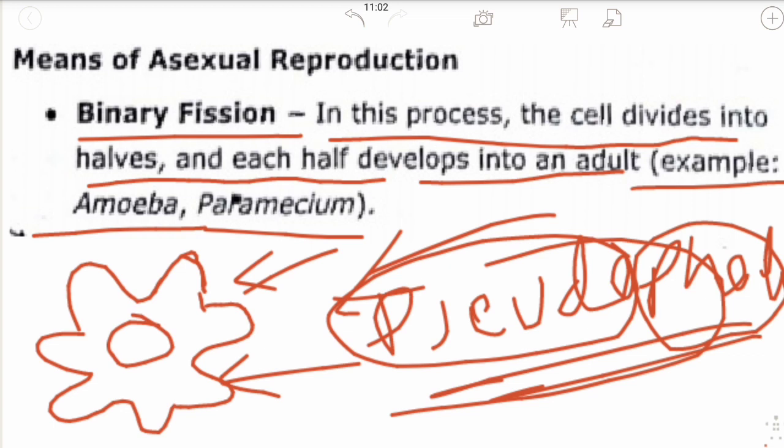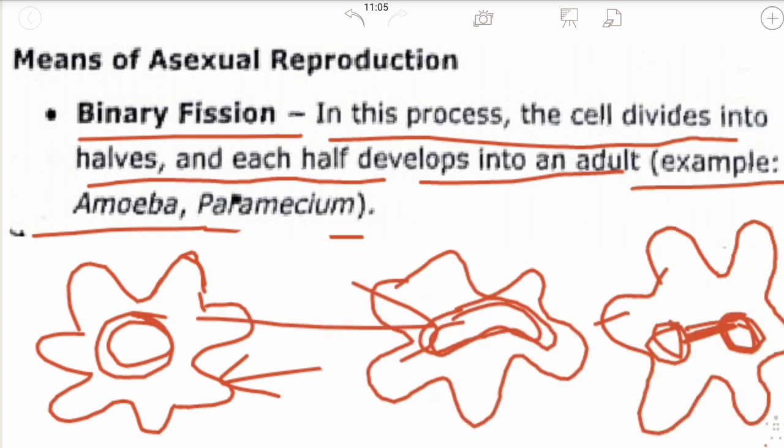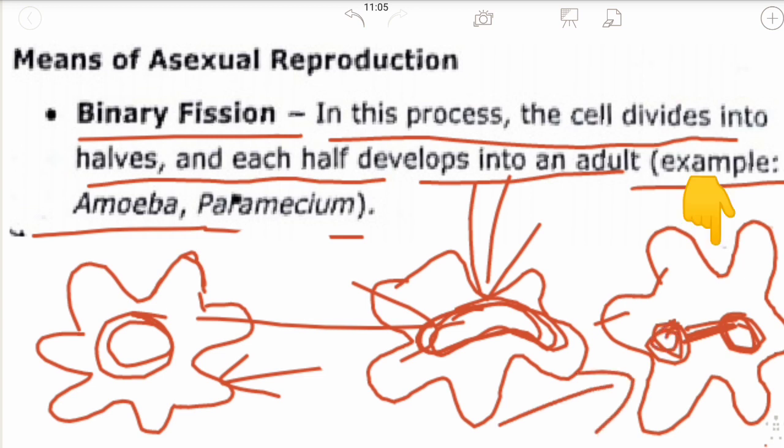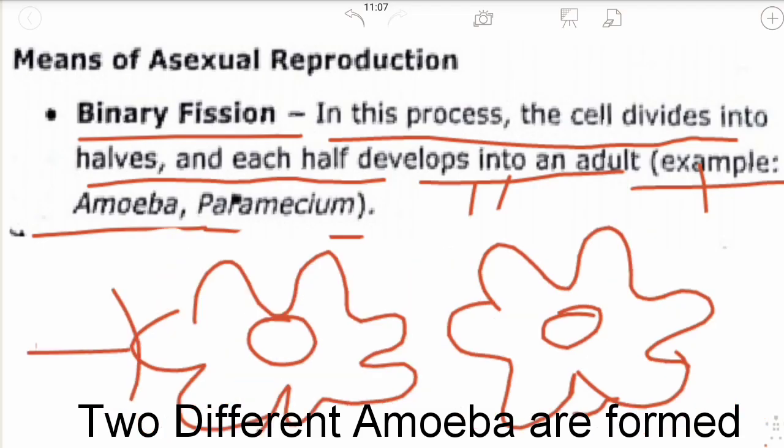That is false feet. Now what happens in binary fission is that the nucleus starts extending, that is, stretching. After that, in the third stage, there is a large strain and the nucleus is separated due to the strain. The cell divides into half and two different amoebas are formed.